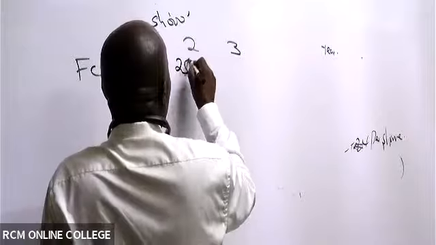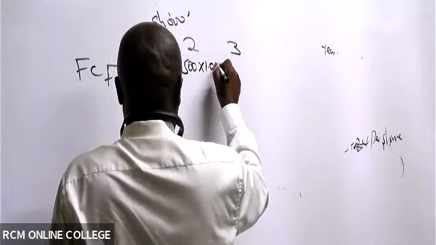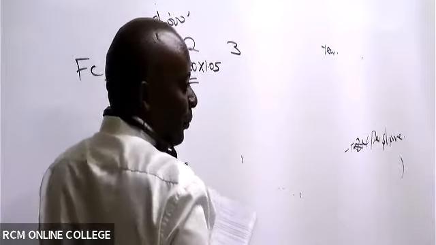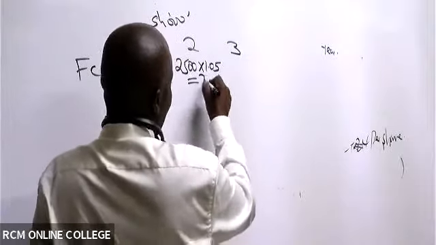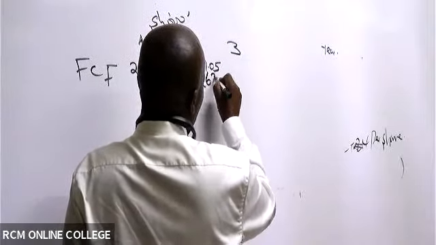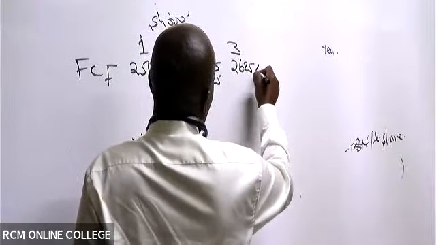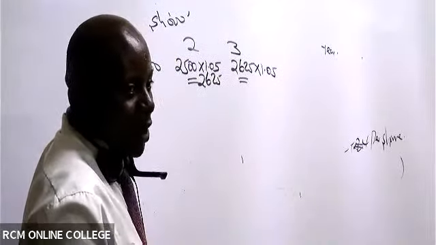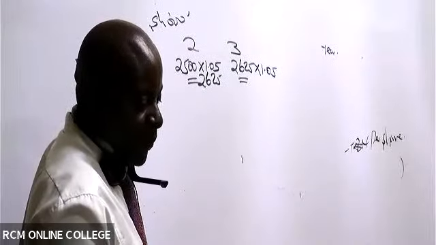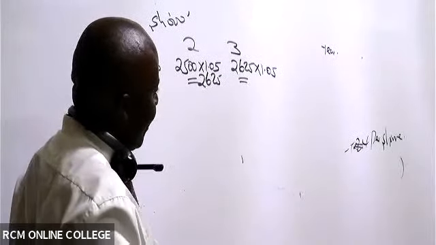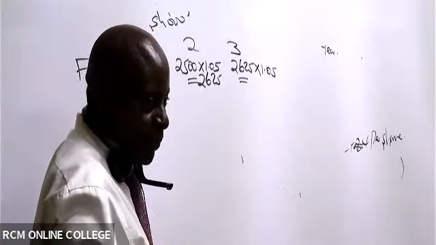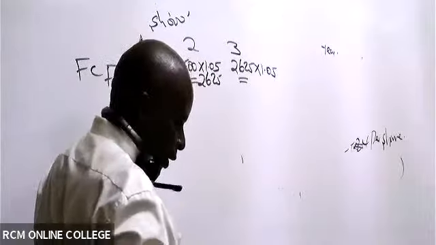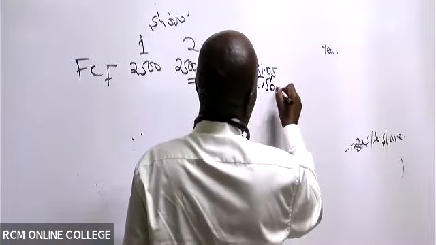So 5%, 2,500 times 1.05, which gave you what figure? 2,625. Then this will be 2,625 times 1.05, because it's 5% every year. So 2,756.25.